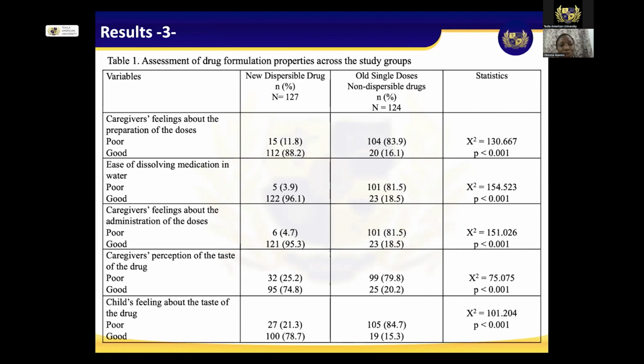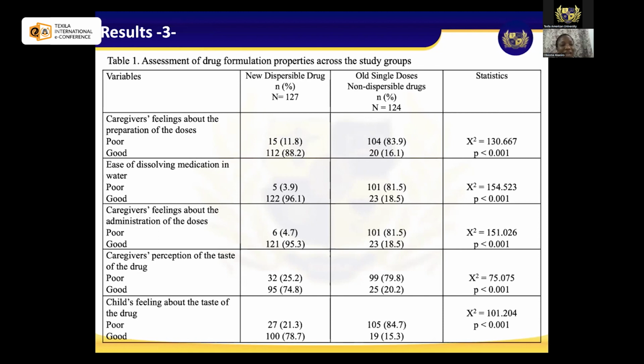Then we looked at the caregiver's perception of the taste of the drug. So from their perception, you see that for the new dispersible drug, we had 74.8%, that's about 95 of these caregivers, who showed that the perception of the taste of the drug was good. And we had 25 of them, that's about 20.2%, who showed in the old formulation that the perception of the taste of the drug was good. So seeing that the new formulation also had a lot more caregivers attesting that the taste of the drug was better for the children, and at a P level less than 0.001, showing statistical significance.